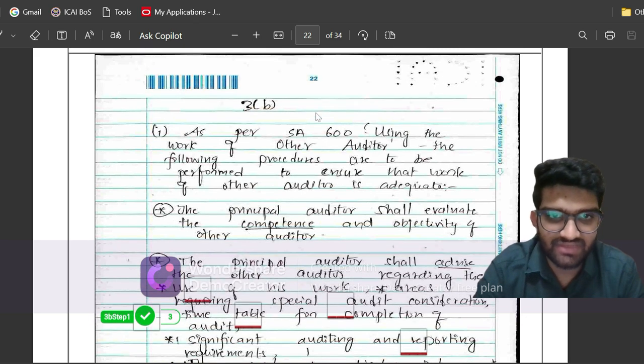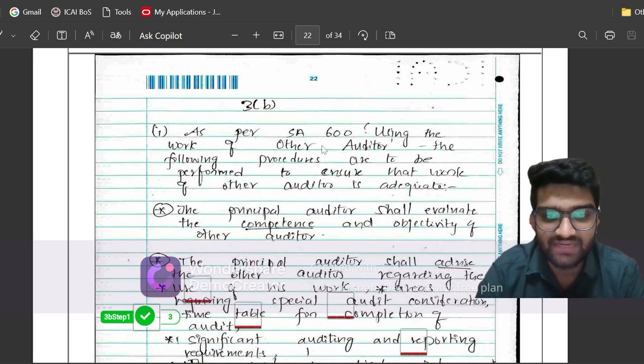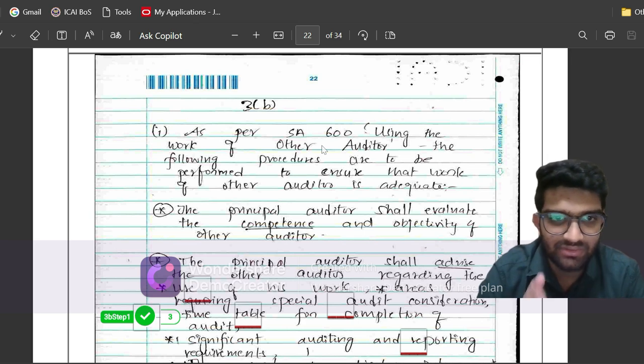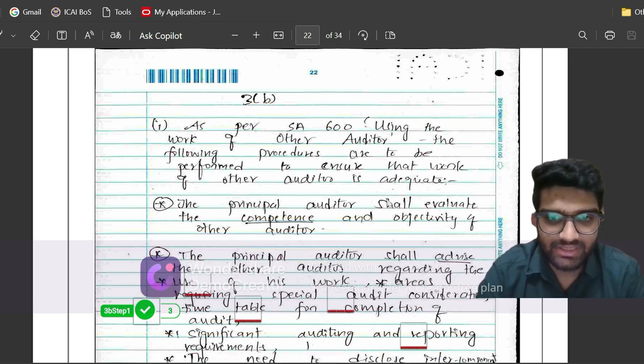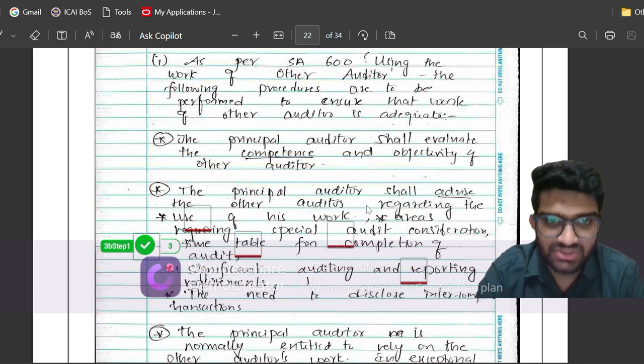So I have given the reference of SA 600. If you see, I have given references wherever practically possible. I have given reference to each and every standard, and I have also tried to underline all the important points. So as per SA 600, on using the work of other auditors, these are all the procedures that you have to perform.